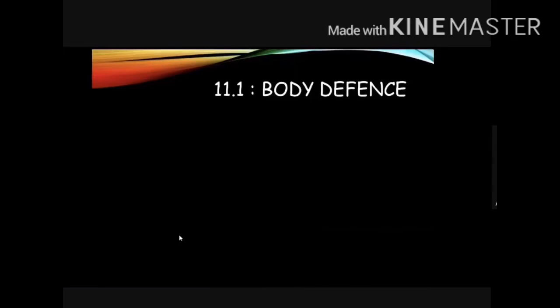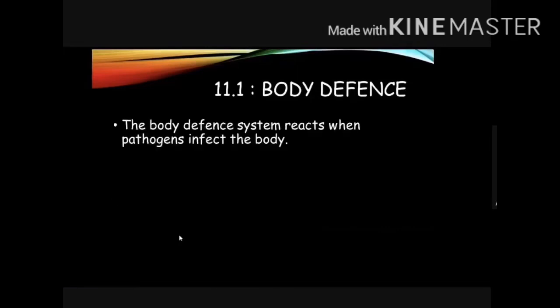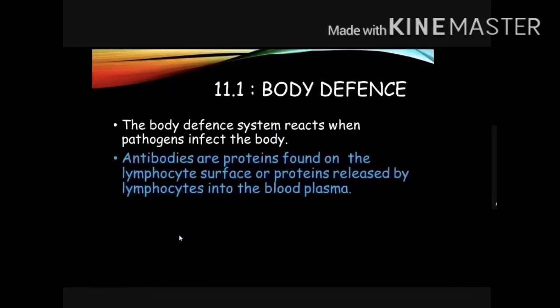So, I repeat about the body defense. Actually, the body defense system reacts when pathogens infect the body. Antibodies are proteins found on the lymphocyte surface or proteins released by lymphocytes into the blood.